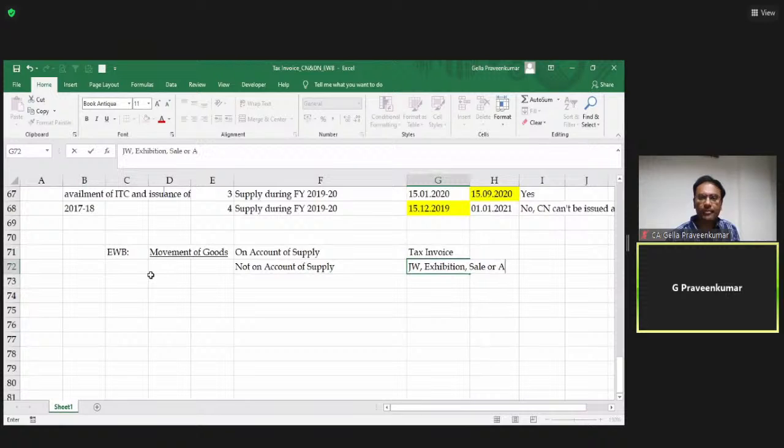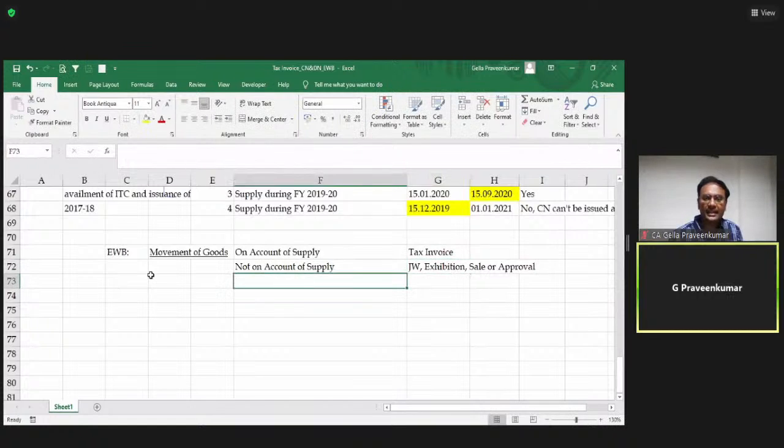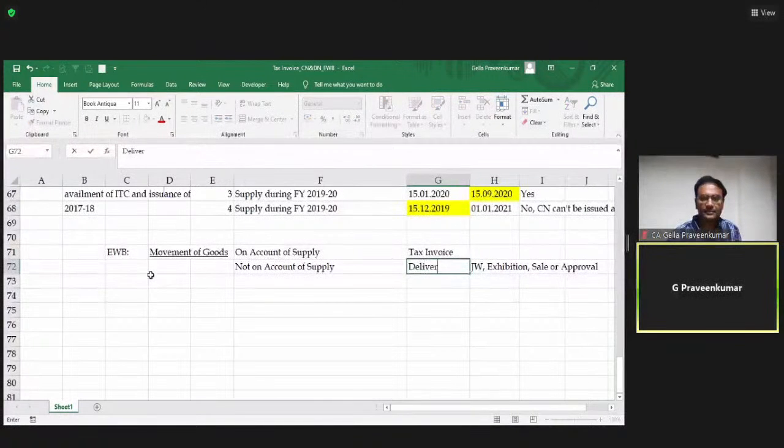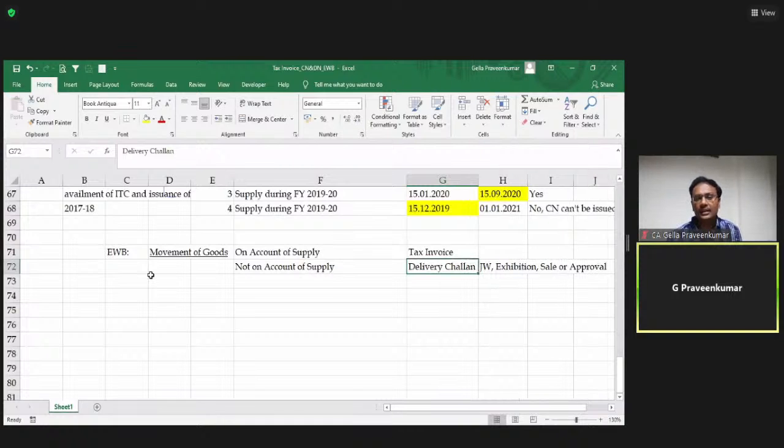I have sent goods on sale or approval. Again, it is not a supply. At the time I have removed them, it is not a supply, right? So these are the examples of not on account of supply. Whenever I say it is not on account of supply, I issue a document called delivery challan. Now please keep in mind, the threshold limit for issuance of e-way bill is when the value of consignment exceeds 50,000.